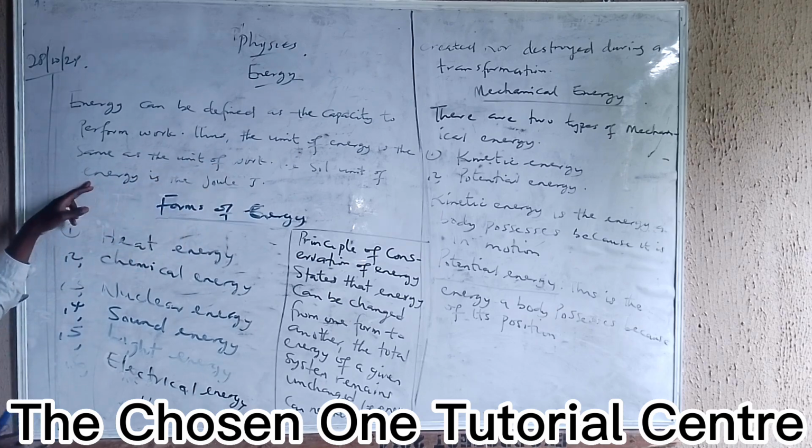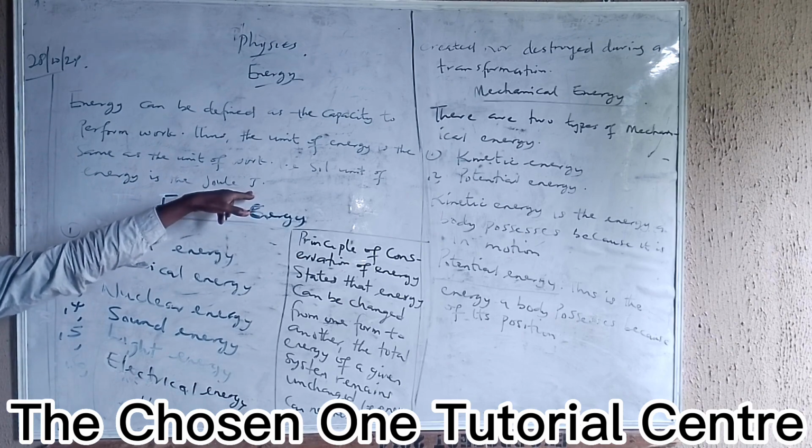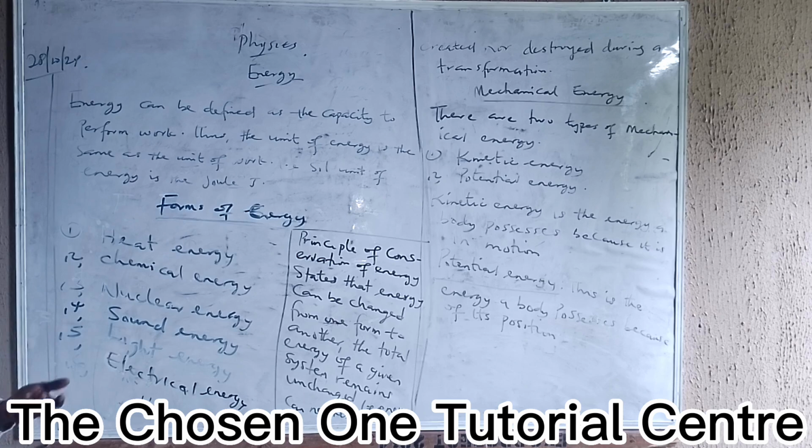So the use of energy is the same as that of work, and you measure it in joules. You can represent that. Look at the forms of energy that we have: heat energy, chemical energy, nuclear energy, sound energy, light energy, and electrical energy.